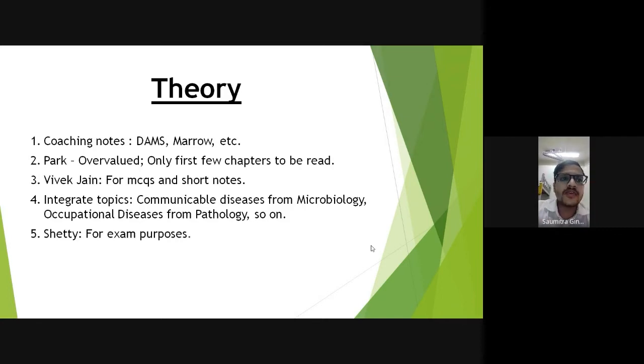Okay, so there is one book by the name of Shetty, and it's purely for exam purposes. It is the book which has to be read by everyone in the batch for writing answers. It has all the IMPs which are required for MUHS and all the answers. What Shetty has done is taken all the lines from Park. Say Park has written around 40 pages on tuberculosis.